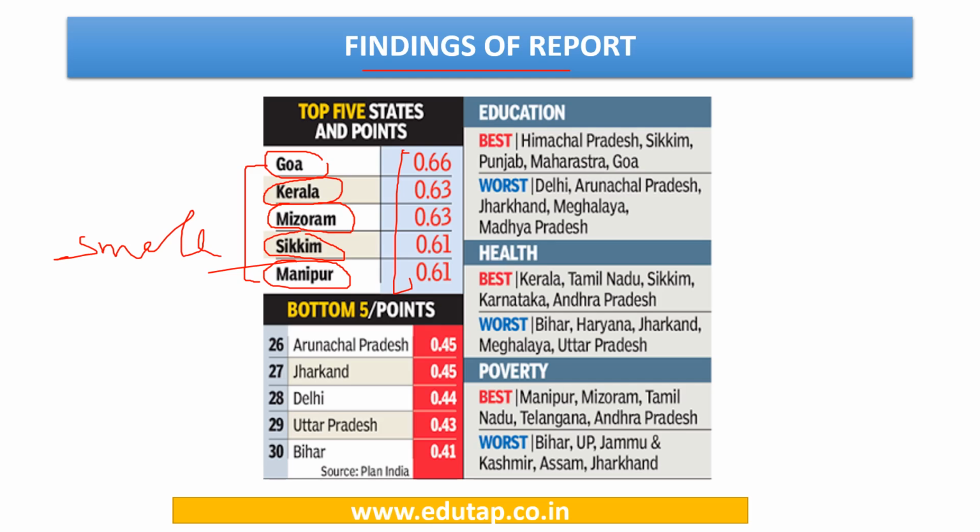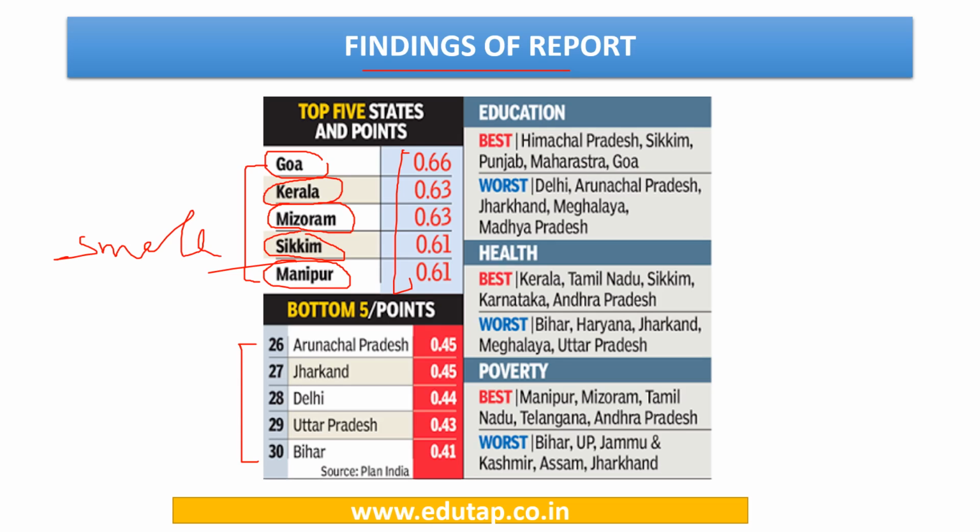Similarly, there are the bottom 5 who have performed least well. There are a total of 30 states, 29 states plus one national capital region, that is Delhi. So in total there are 30 states to rank. The states at the bottom 5 are these.